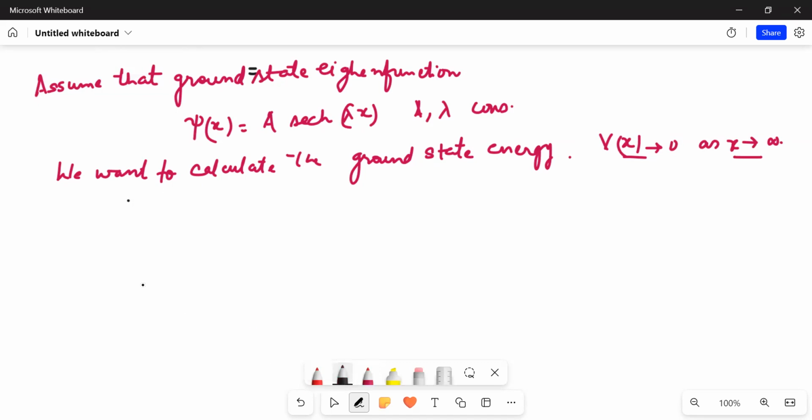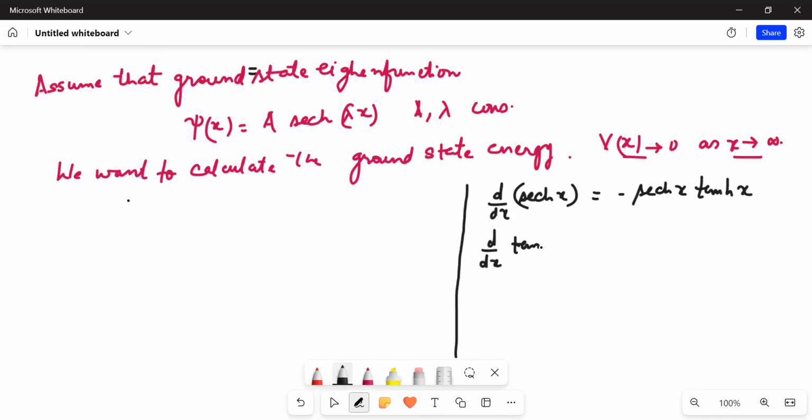Okay, so how to go about it? I will have to operate H cap over it, right? And clearly the wave function depends upon hyperbolic functions, so here are some formulas which, if useful, you may use while doing this particular problem. The derivative of sech x is minus sech x tanh x, and the derivative of tanh x is simply sech squared x. Another property you can think of is that 1 minus tanh squared x is simply equal to sech squared x.